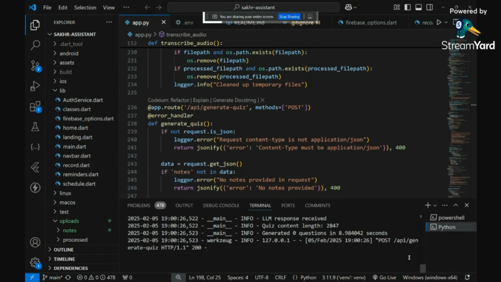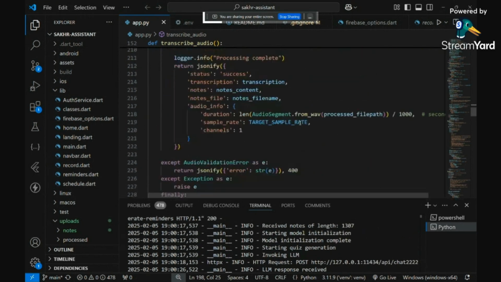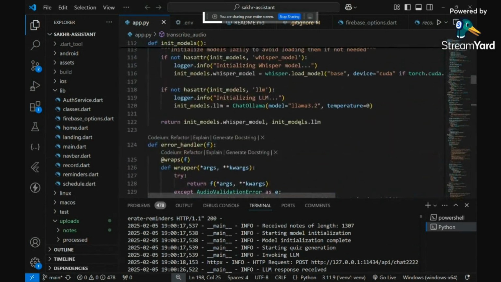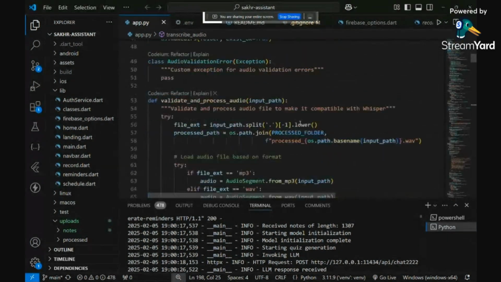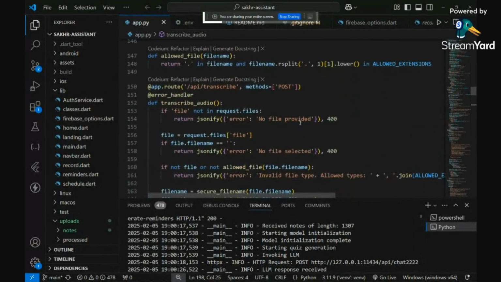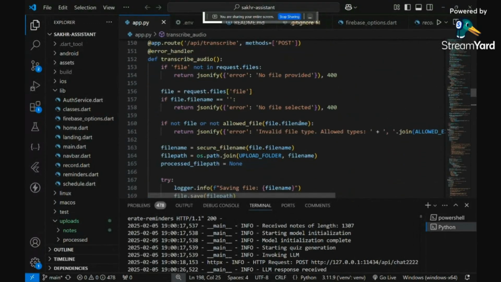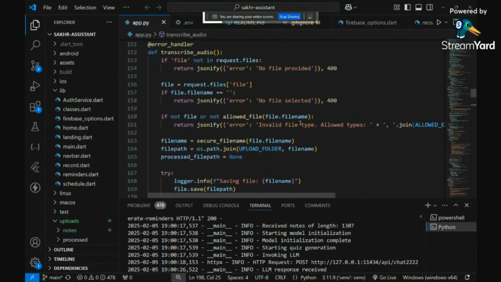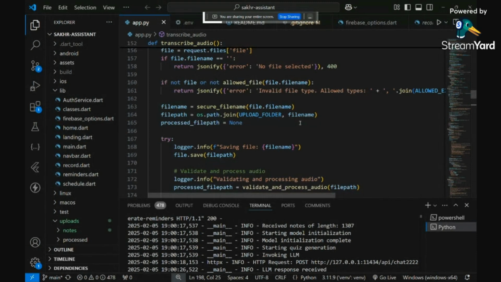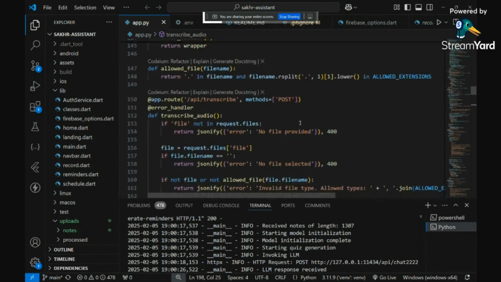So the main things here are the notes generation, quiz, and reminders. If I could find it right here. Okay. So this first goes to the transcribe audio function. It will check if the file is a valid format or not, so that's MP4, M4A, something like that, around four file types.